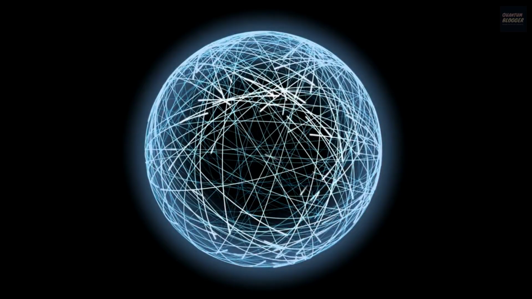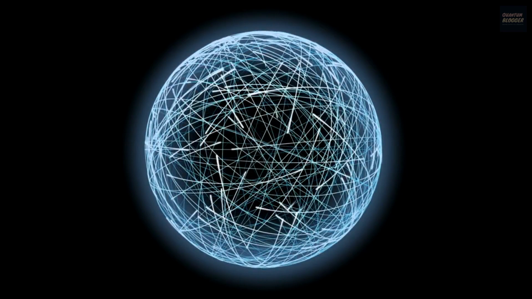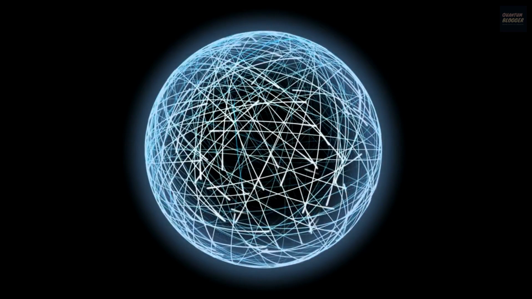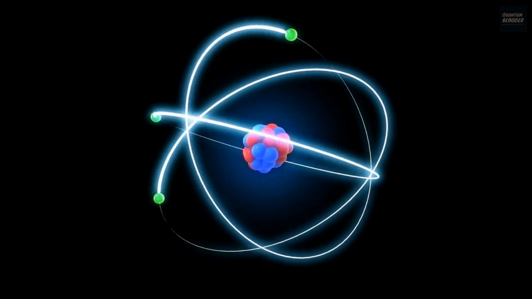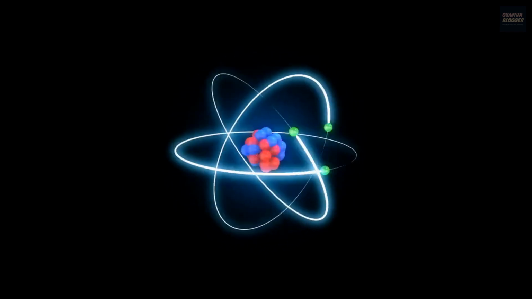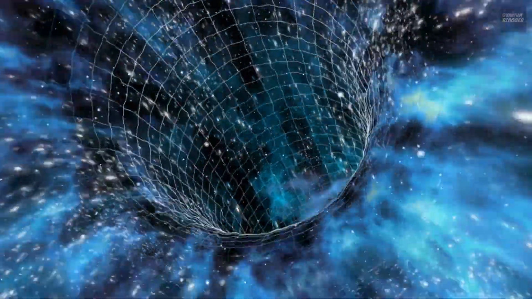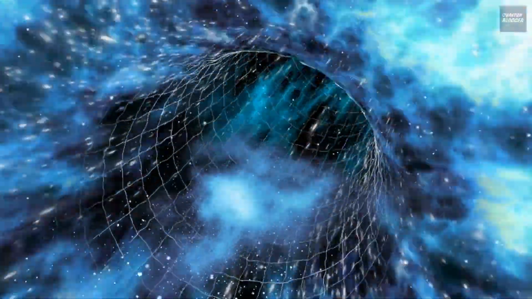Quantum entanglement is a phenomenon that occurs when two or more quantum particles become correlated in such a way that their properties become interdependent. This means that if you measure one of the particles, it will affect the state of the other particle, no matter how far apart they are in space. This may seem like magic, but it's actually a fundamental property of quantum mechanics.